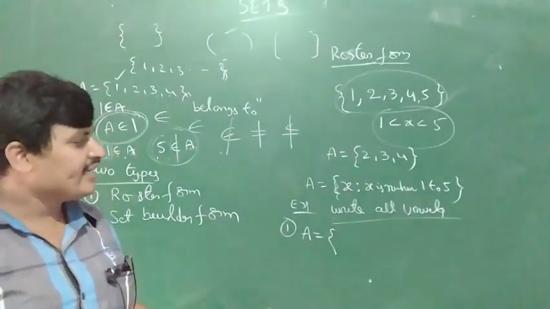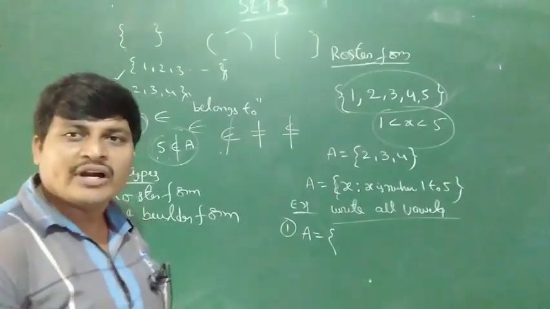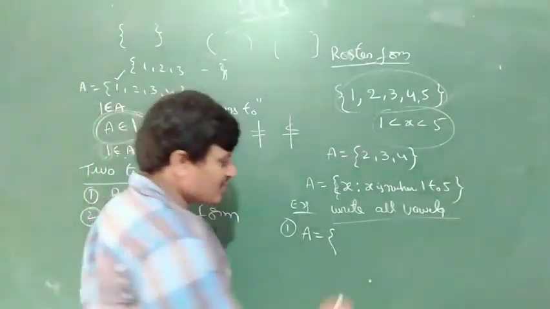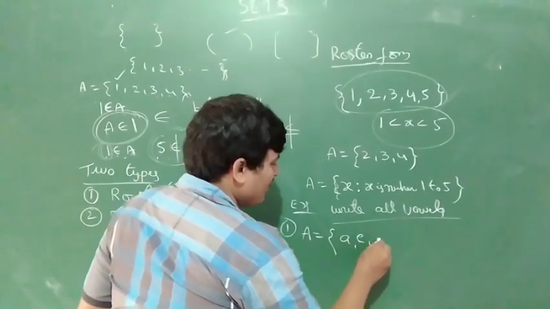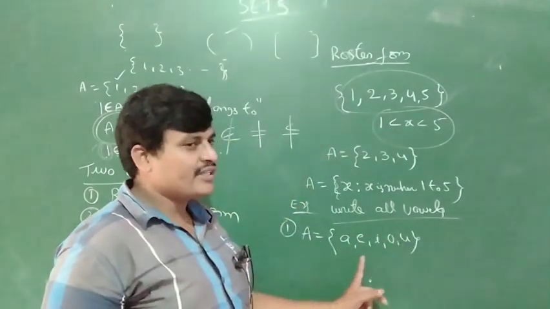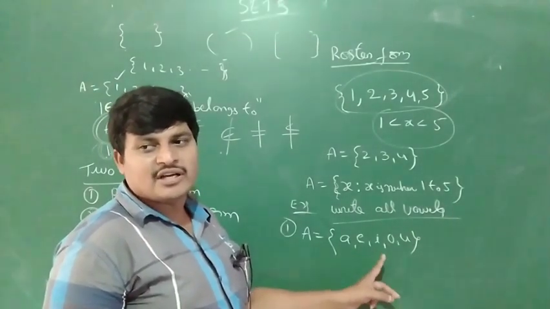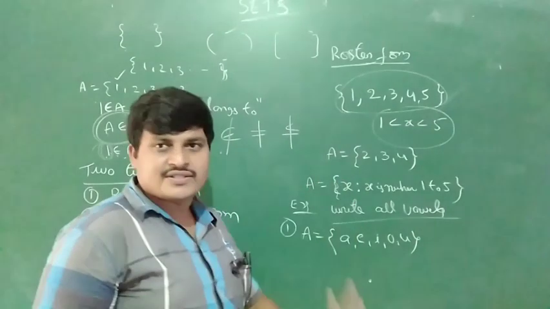How to write vowels in roster form? A, E, I, O, U, directly written, separated by commas within braces.